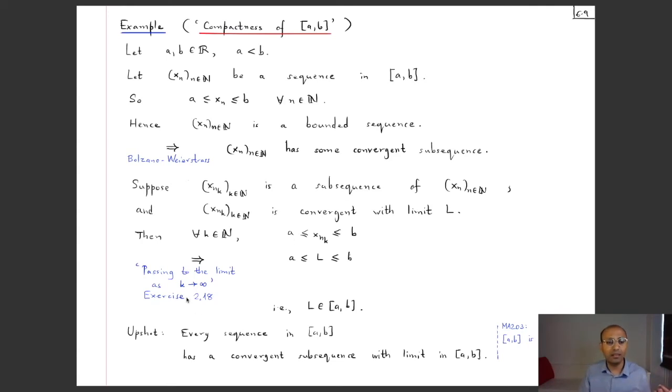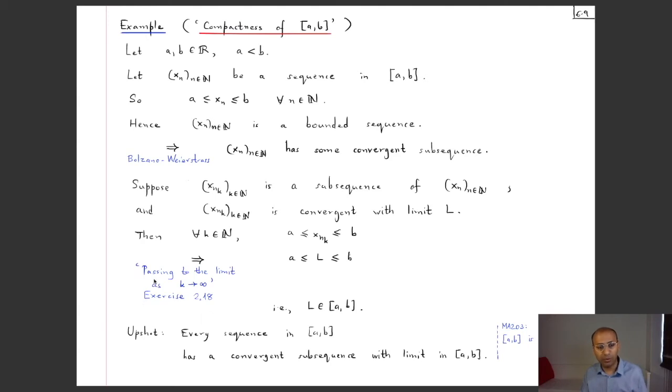Okay, but then a while ago you had learnt this exercise which said that whenever term wise one sequence dominates the other, bn is bigger than or equal to an for all n, then the limits also inherit this inequality. So the limit as n tends to infinity of bn will be bigger than or equal to the limit as n tends to infinity of an. This was exercise 2.18.